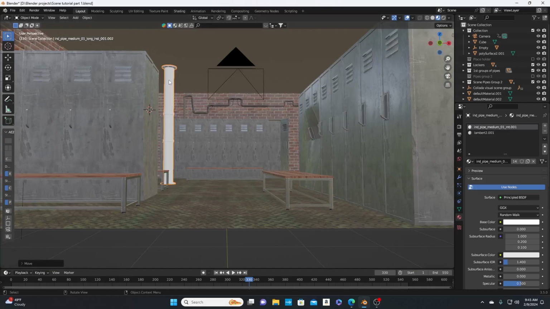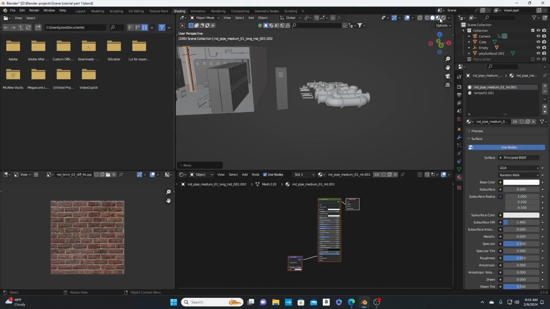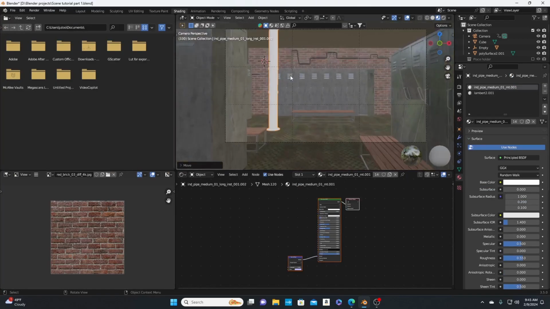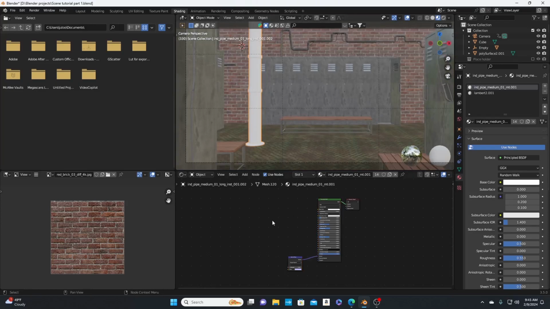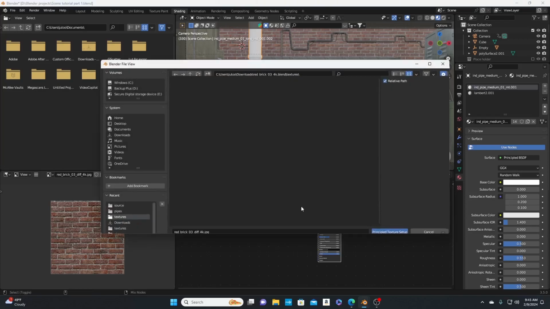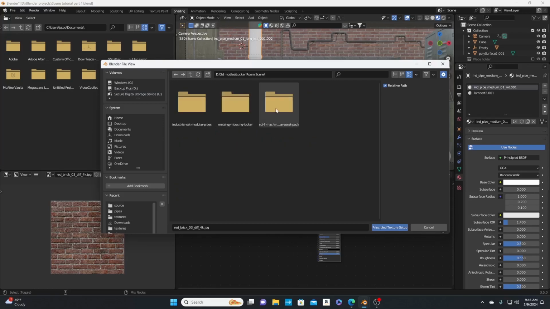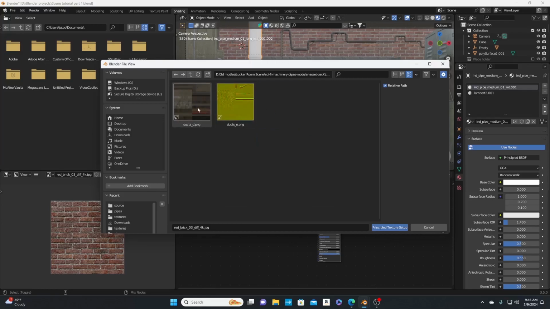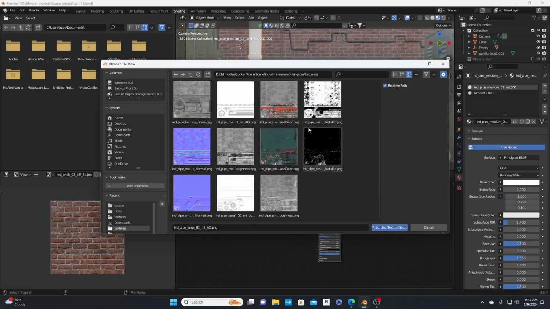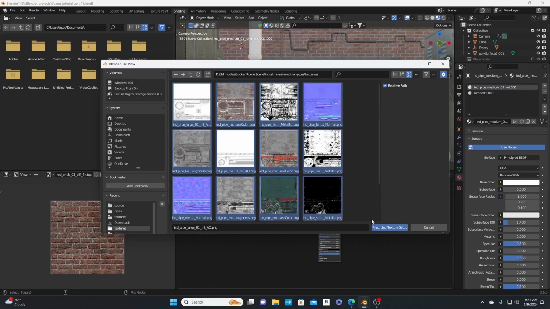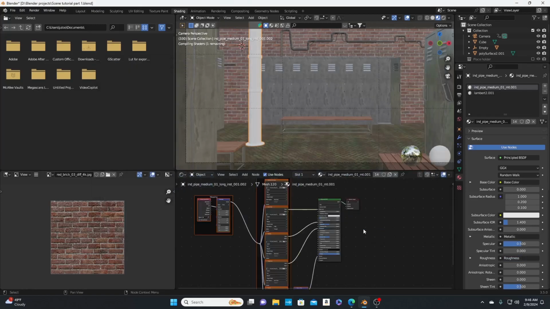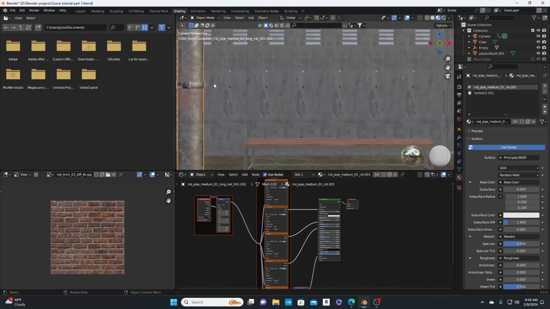Alright, now we can go to shading and get this pipe texture. Alright, so we go here, go to shading, delete this. Do the Control Shift T. Let's go to where we save the pipes. Oh, it's not these, it's these. Yeah. Alright. Bring those in. See, now it's automatically gone. Texture it.